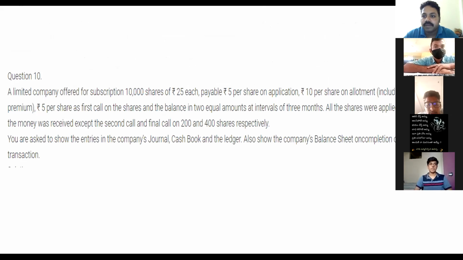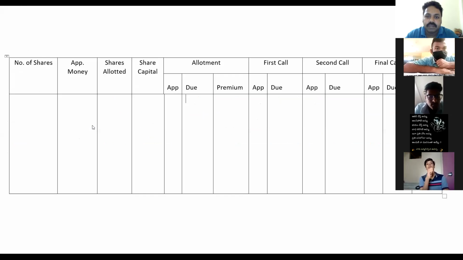Sir, 5 plus 5. 5 per share, 5 per premium, 5 rupees, including that one. Okay, so that's why I have added one more column, the premium column, in the allotment. So first call application due, second call application due, and a returns column.